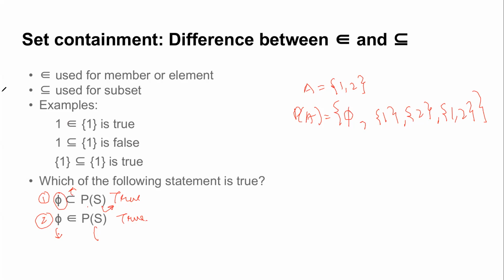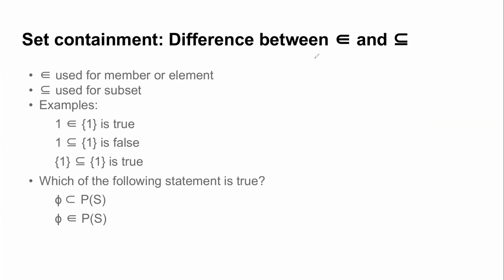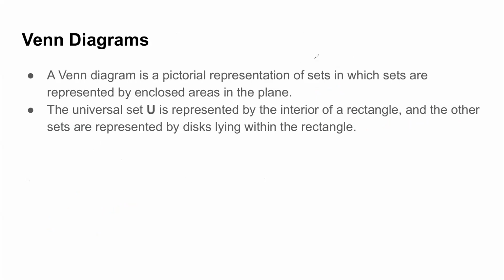So this was the basics of sets and different types of sets. Now what we move on to is a very powerful representation of sets, known as Venn diagrams. What is a Venn diagram? A Venn diagram is a pictorial representation of sets, in which sets are represented by closed areas.